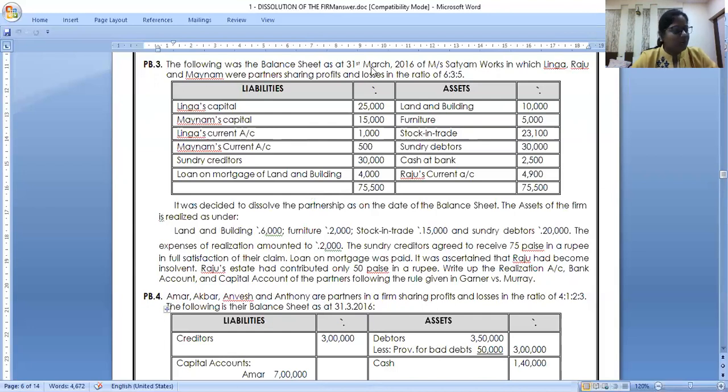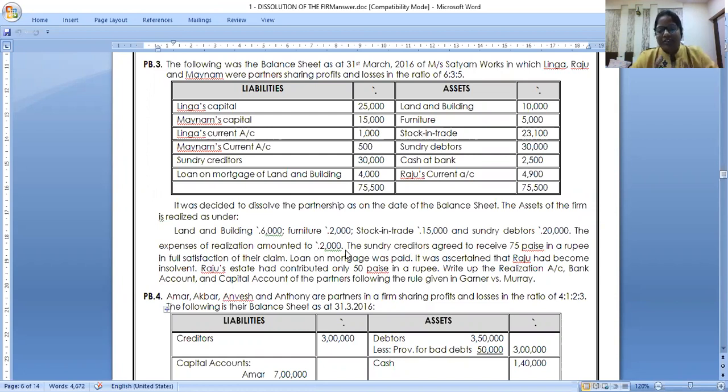Realization loss is how much for the third problem? 19,600. 19,600 is the realization loss. Right. Note it down and complete it. And then insolvent partner's loss, that is Raju. Raju has become insolvent. So finally he is not able to bring 4,550. That will be brought by L and M in the ratio 25:15.